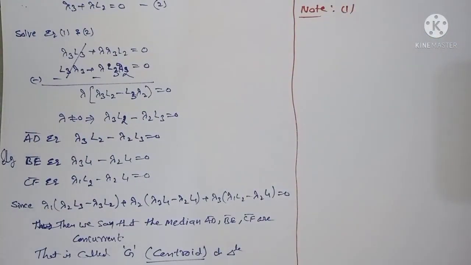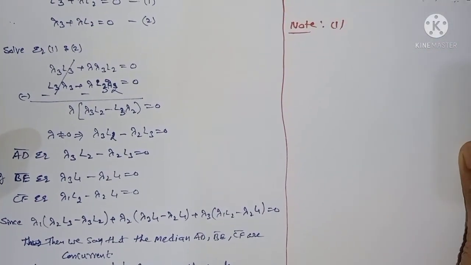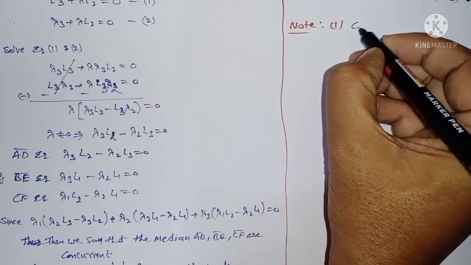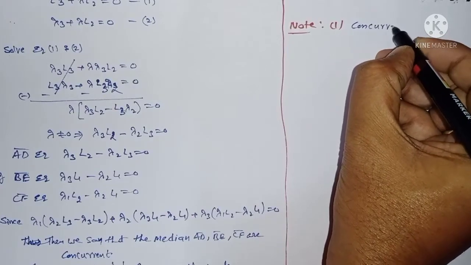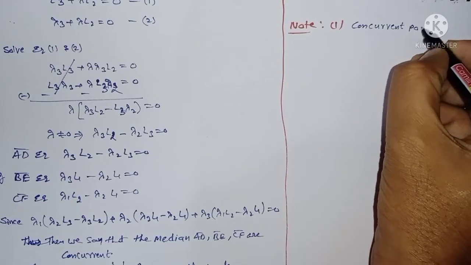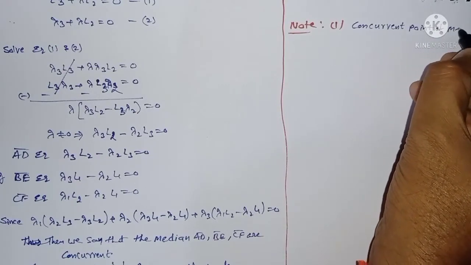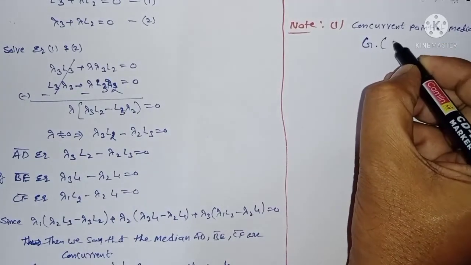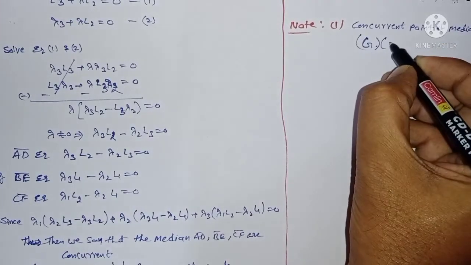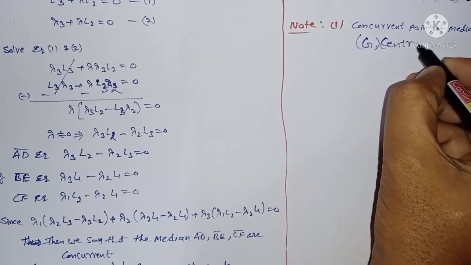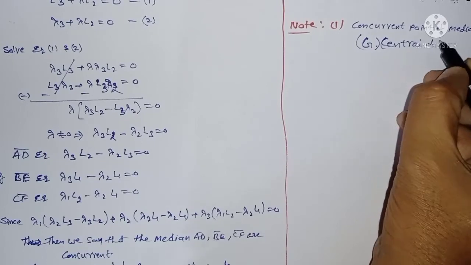What you have to discuss about this concurrency. First one is the median, observe here. I am writing here: concurrent point of the medians. The point of the medians, what is that? It is G, centroid.